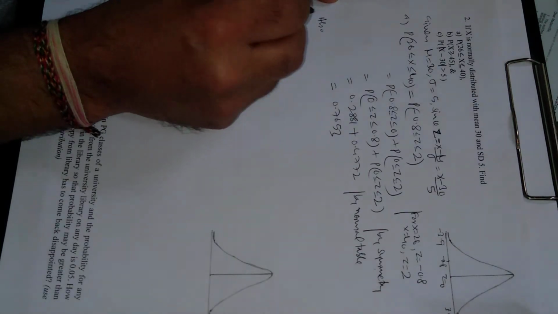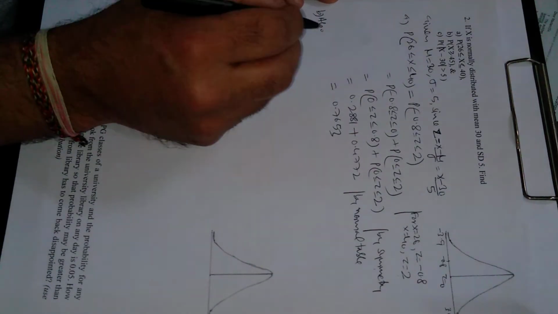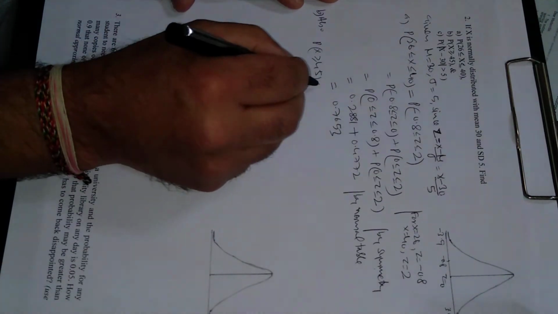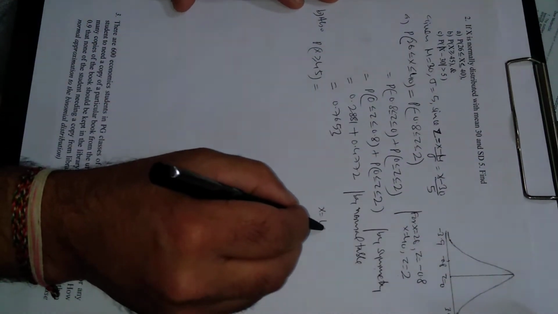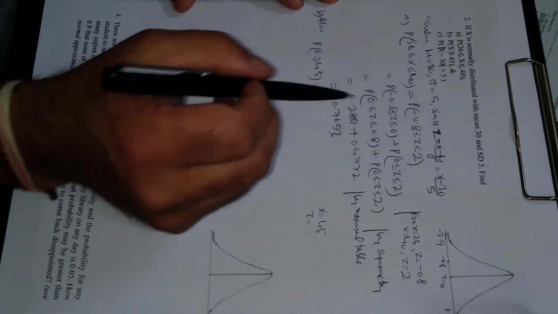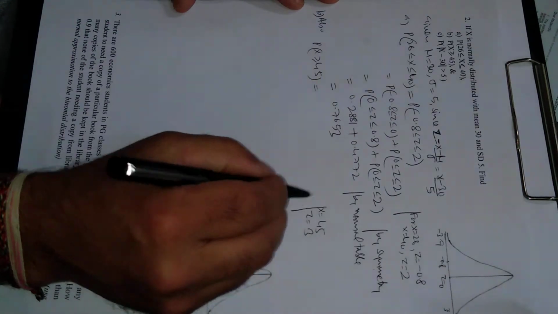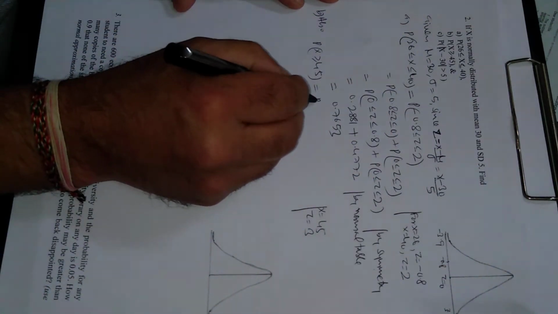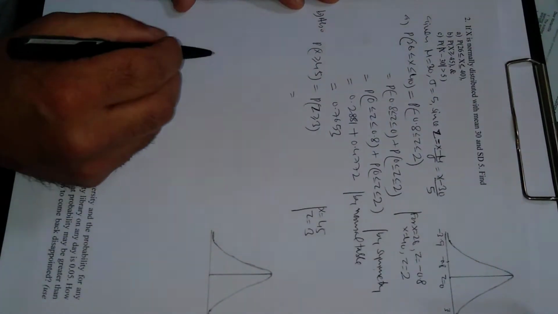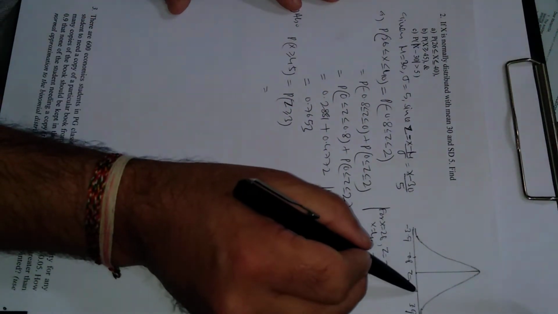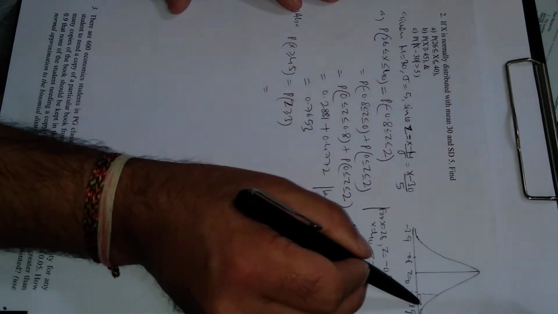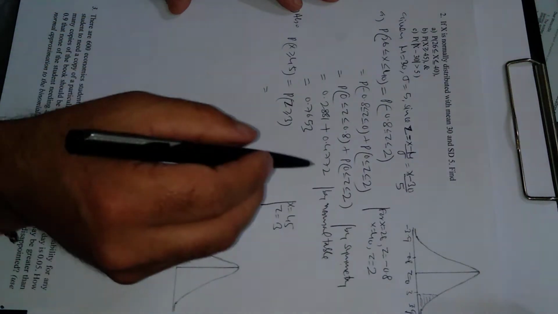Now this is part B. Probability that x is greater than or equal to 45. For x equal to 45, substituting here, z will be 3. So in terms of z, this will be z greater than 3. Now you can see 3 will be somewhere here. Greater than 3 means this shaded portion.